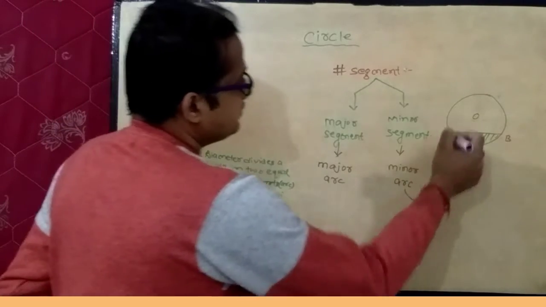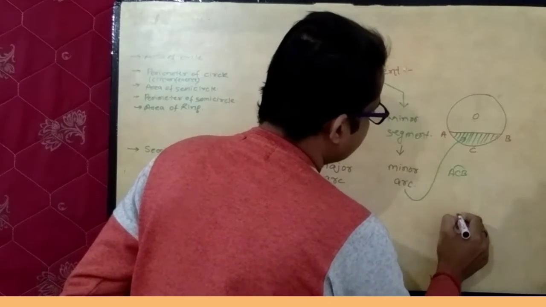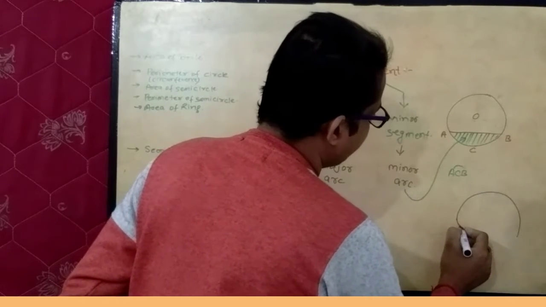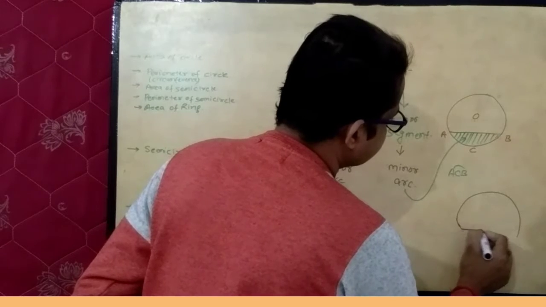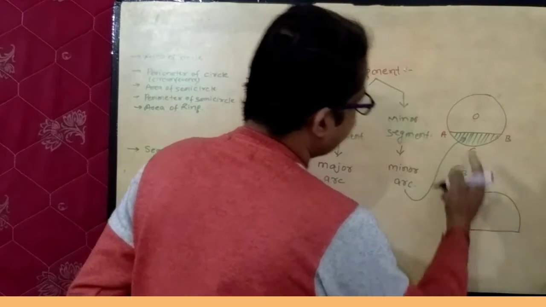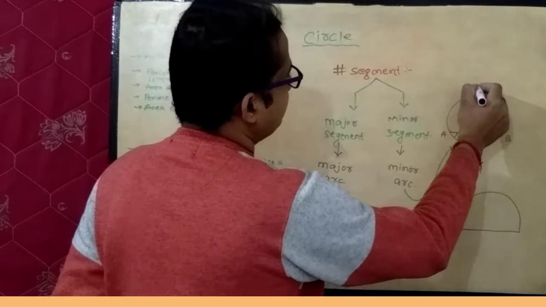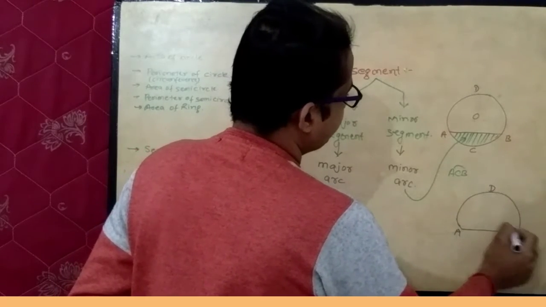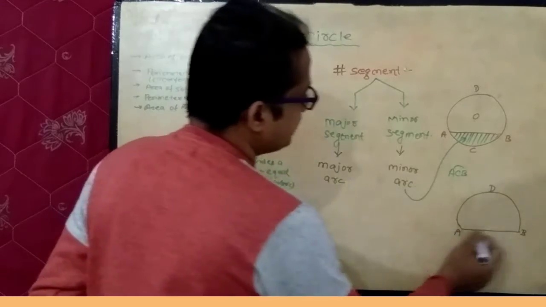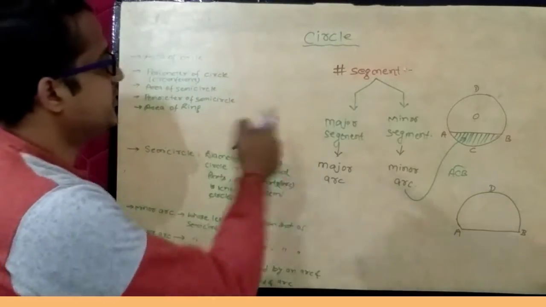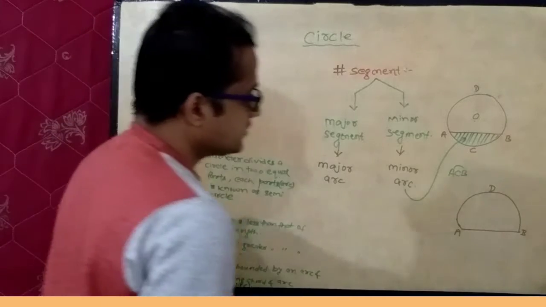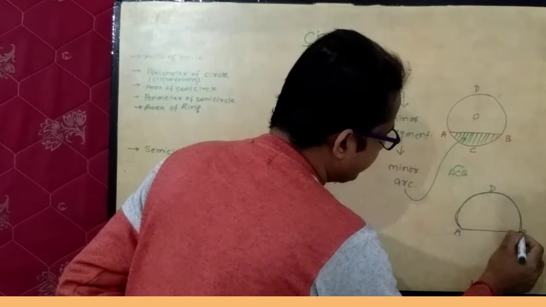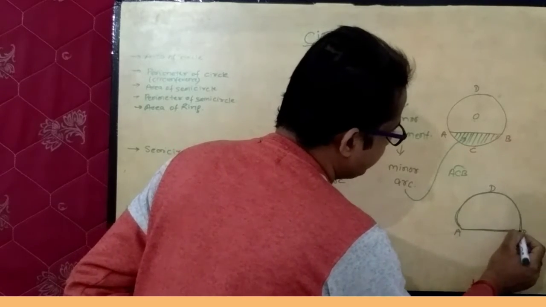And the region which is bounded between this major arc A, D, B and this chord AB is known as a major segment. This is arc ADB and this is chord AB.